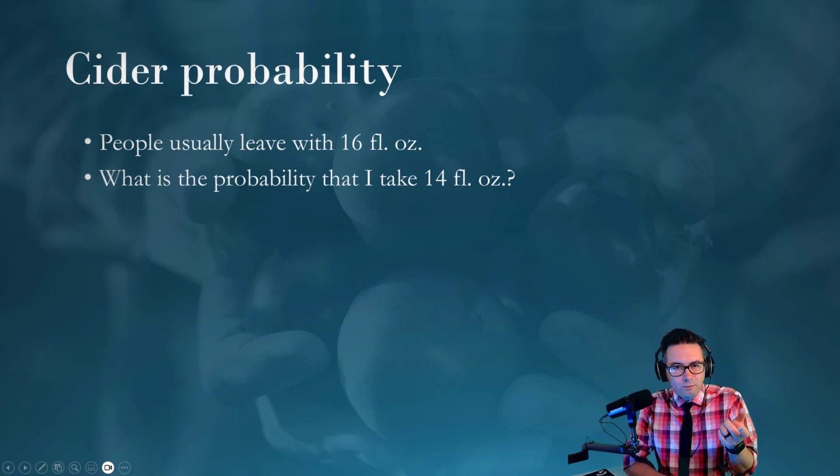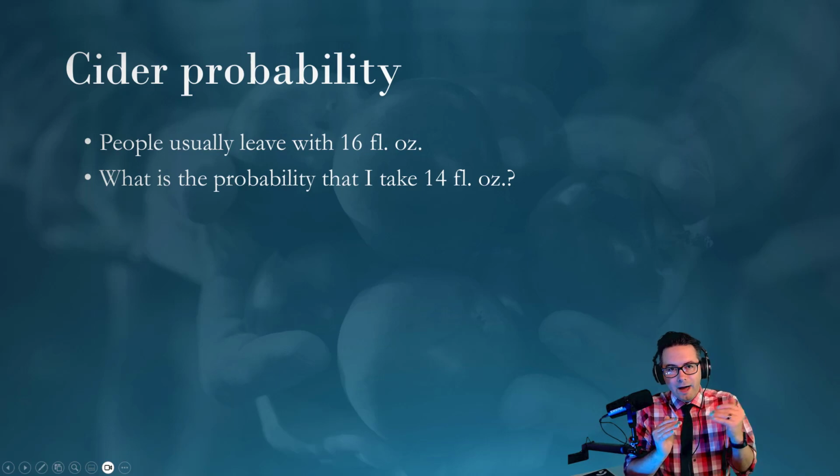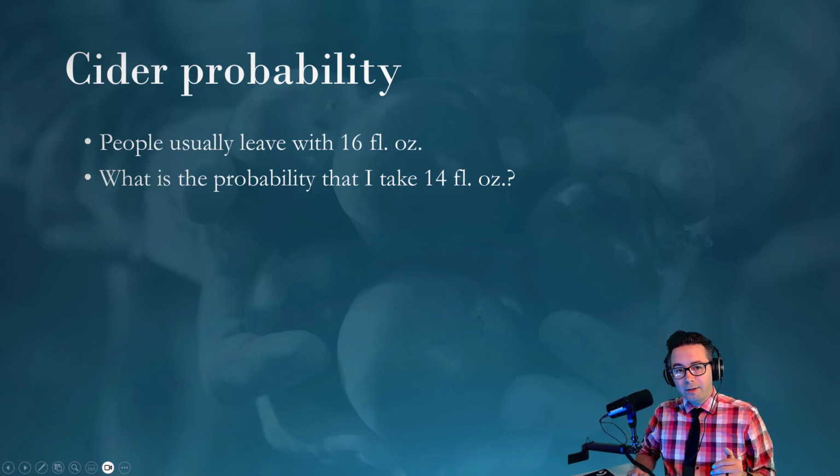But you think, I get 14 fluid ounces. How does that work? The thing is, it's not exactly 14 fluid ounces. There's some rounding that occurs. So what you have there is a natural range, maybe half an ounce either way. If it's more than 13.5 fluid ounces, you'll round that up to 14 fluid ounces. Or if it's less than 14.5 fluid ounces, then you'll round it down. And that's a definite, easy calculation that we can make.